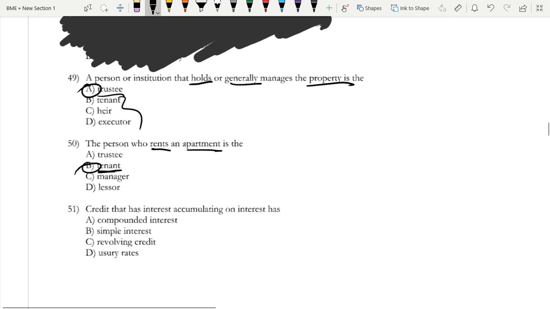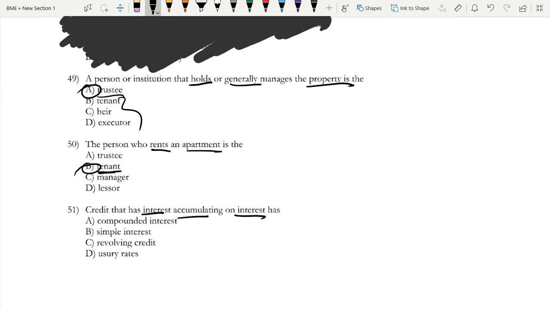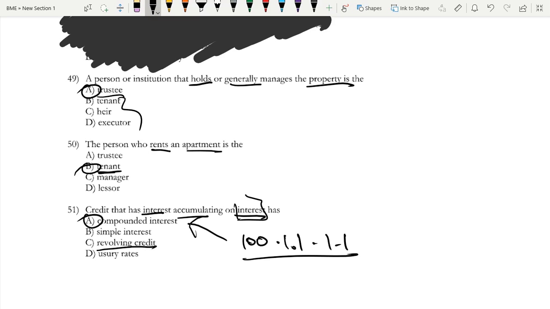Next, credit that has interest accumulating on interest. Well, interest accumulating on interest is effectively just compound interest, right? Because if you have a number, if you have 100, then if you have 10% interest, you have times 1.1. Then if you're paying 10% interest on this new outstanding principal, you're doing times 1.1 again. This is compound interest.